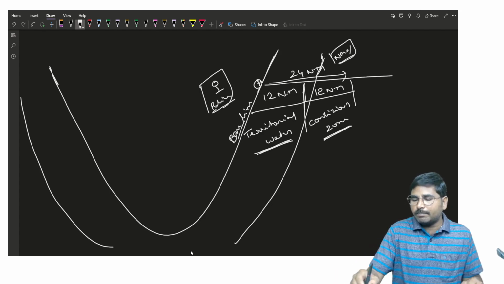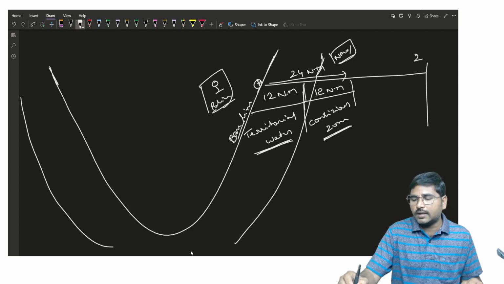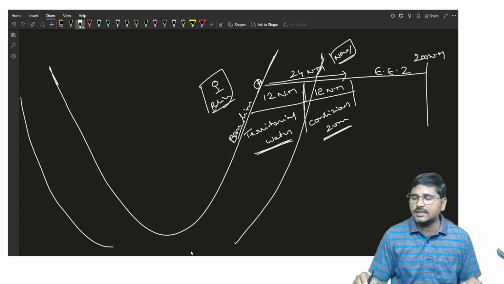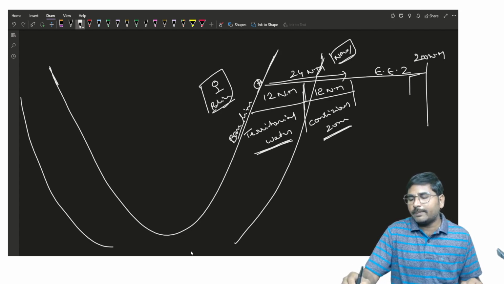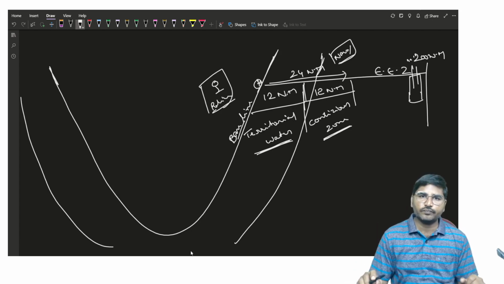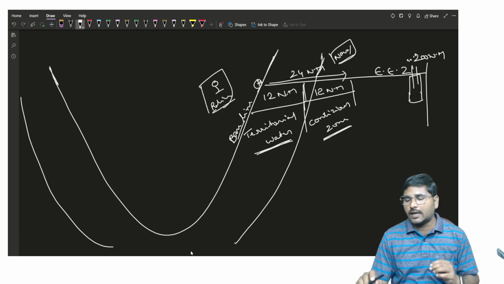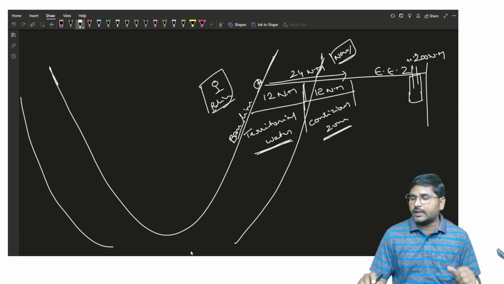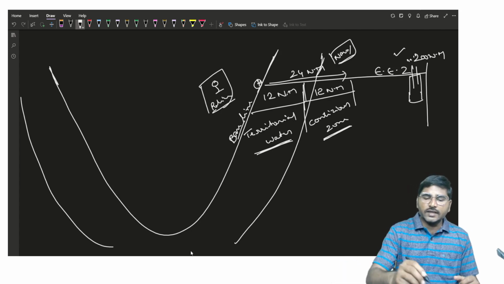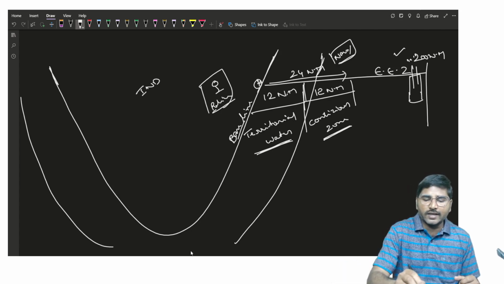And next, from the baseline up to 200 nautical miles, it is called the exclusive economic zone. The basic reason for classifying this exclusive economic zone is that here there will be activity of extraction of mineral oil or gas. Now the question is, whatever mineral oil has been extracted here, whether the Indian government has a right to levy tax on it.